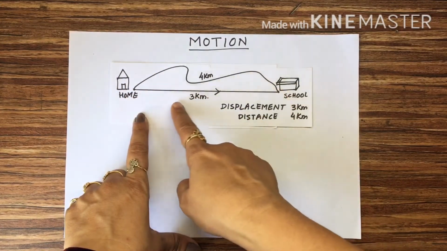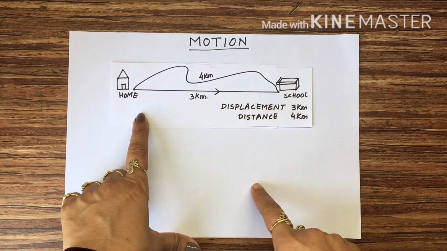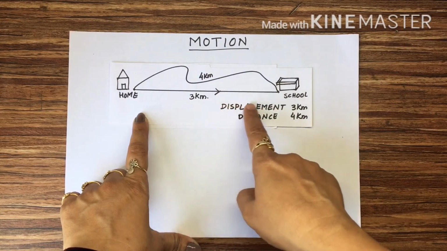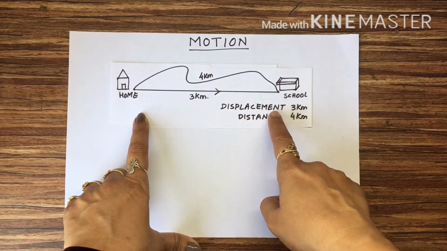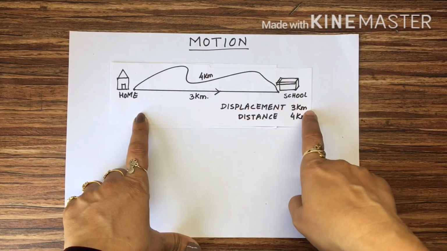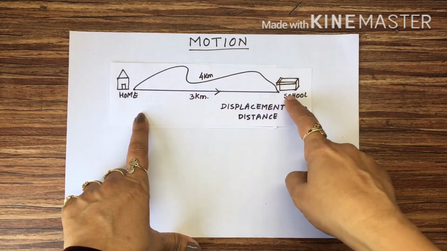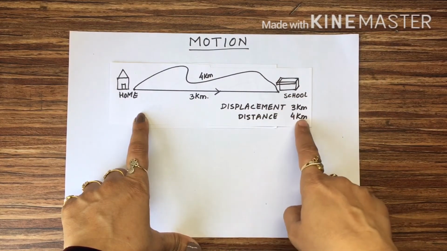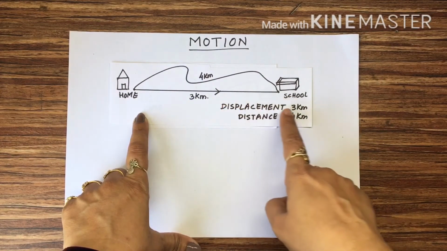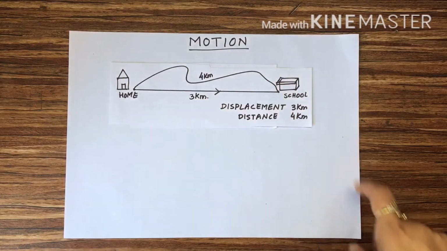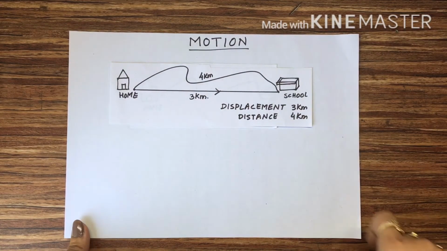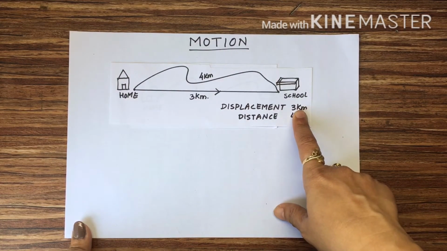This is only 3 kilometers. So your displacement is 3 kilometers only, still you have covered a distance of 4 kilometers. The distance is 4 kilometers, but the displacement is only 3 kilometers, students. Now you understood the difference between distance and displacement.